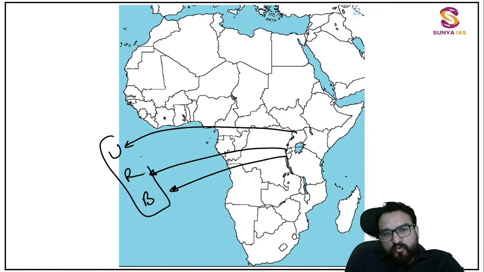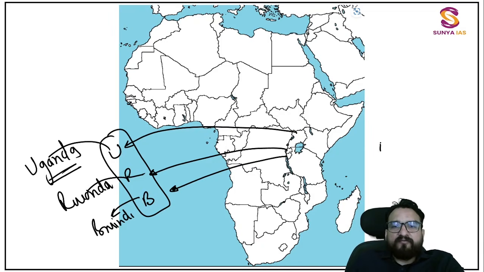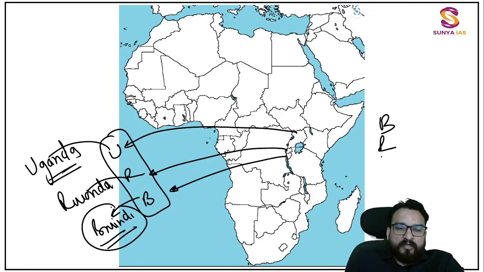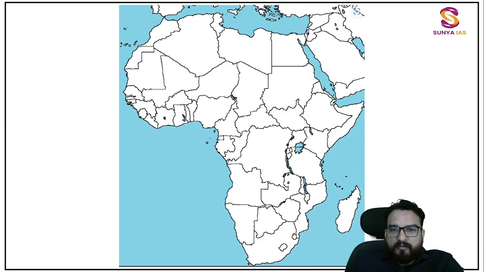Okay, bro. So this over here is Burundi, this is Rwanda, and this is Uganda. You can remember it like this, because in the examination you might feel confused about whether Rwanda or Burundi came first. So remember Burundi, Rwanda, Uganda, and by Burundi itself you will get the order, right? So remember it like this.